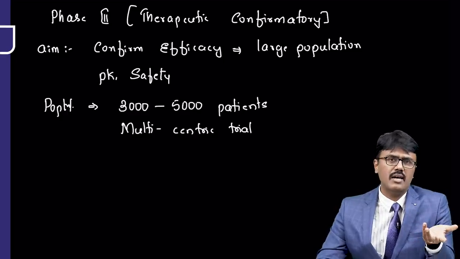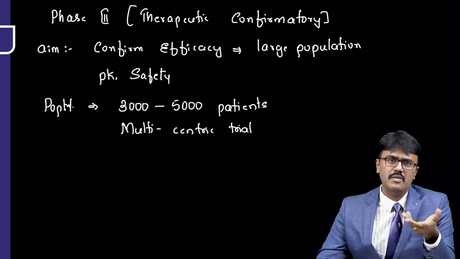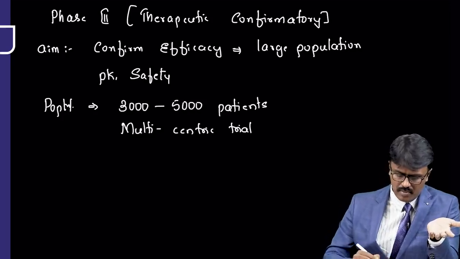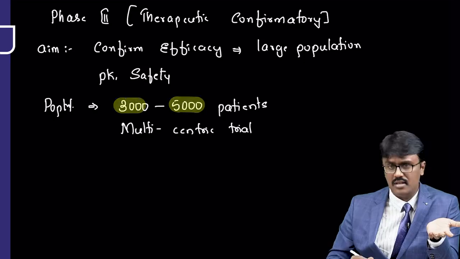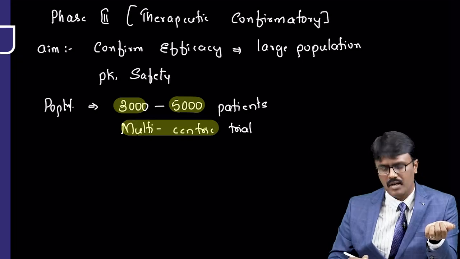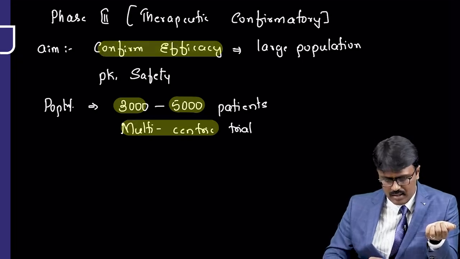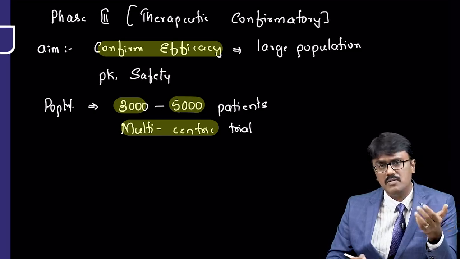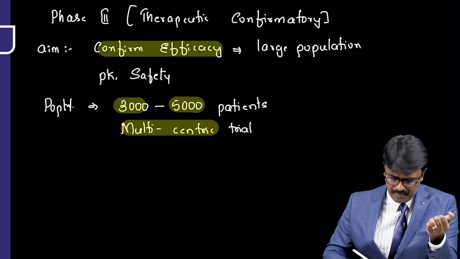Recently a question had come where only 4 or 5 patients were taken, but it was done in multiple centers. That's the reason I tell you the number of patients will not matter much if the diseases are rare. What matters is how many centers they are doing and what is the aim of the trial. That matters when you answer which phase of trial you are dealing with.